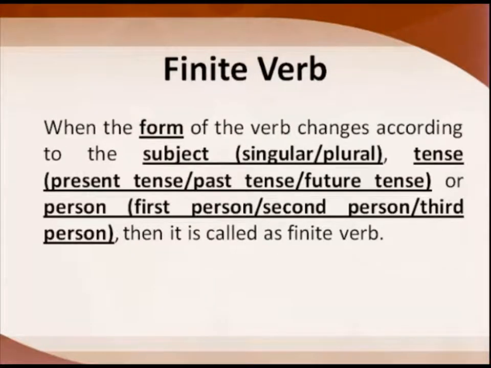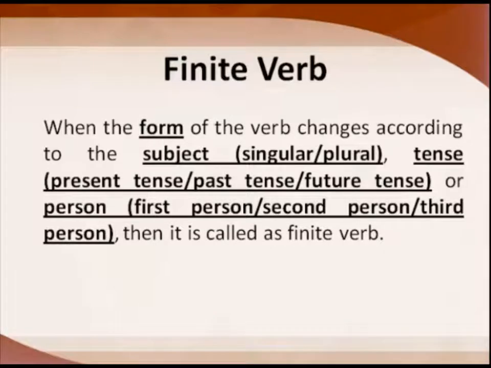And the next topic is finite and non-finite verb. I'm not going to get into detail about finite and non-finite verbs. I'm just going to teach how you find whether a given verb is finite or non-finite. That much only we are going to do. What is a finite verb? When the form of the verb changes according to the subject, singular or plural, tense, present, past, future, or person, first person, second person, third person, then it is called a finite verb.